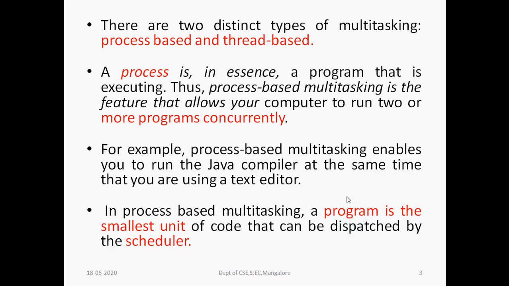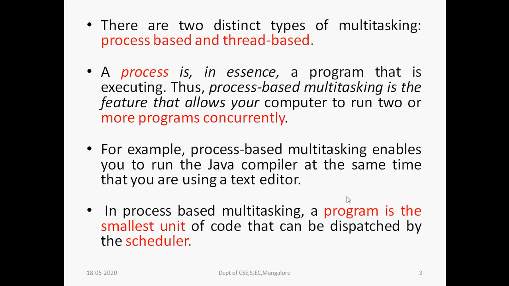So there are two ways of multitasking. One is process based and the other is thread based. In process-based multitasking, a process is nothing but a program that is executing. Thus, process-based multitasking is the feature that allows your computer to run two or more programs concurrently. So a program is different. Again, if you divide the process into different subtasks, then the thread comes into the picture.